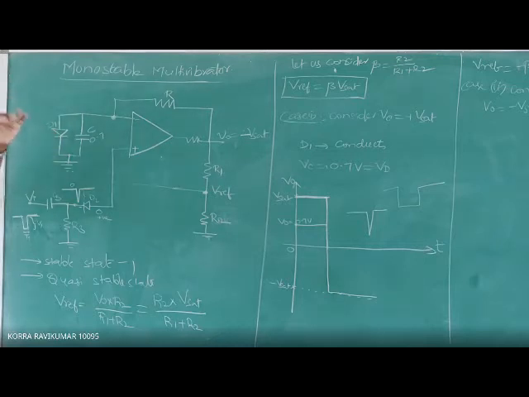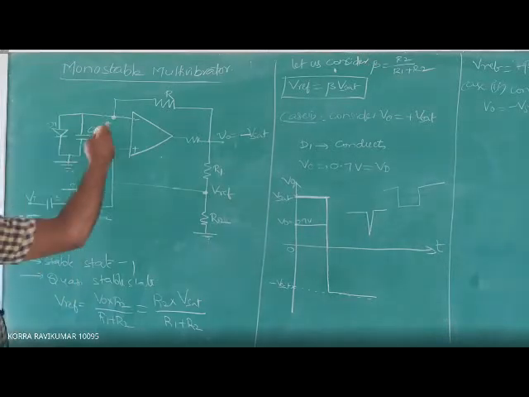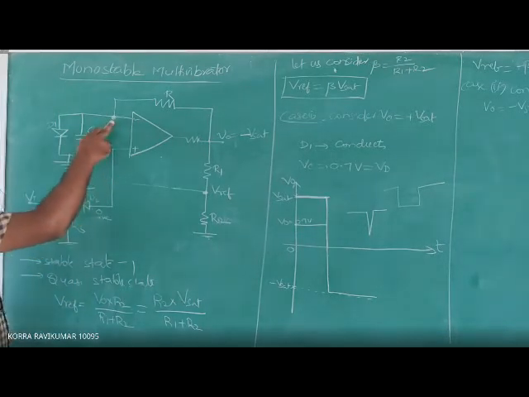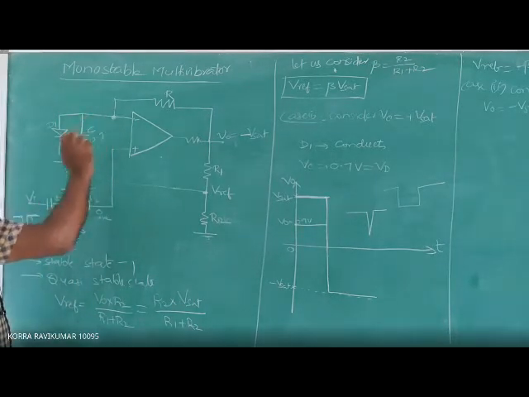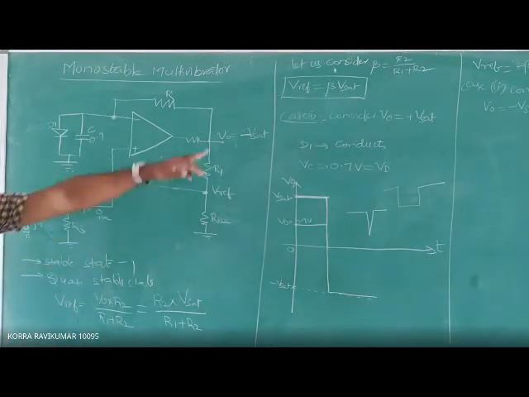It is operating under reverse bias condition, so it won't have any current to flow to the ground. It acts as an open circuit. Due to that, this capacitor will not charge. Why won't it charge? Because the voltage we are applying at the input terminal of this capacitor is negative voltage, minus V saturation.